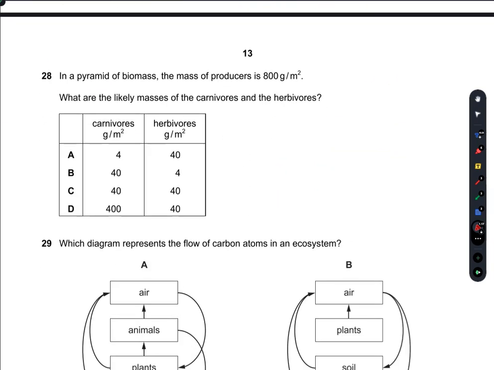In a pyramid of biomass, the mass of producers is 800 grams per meter square. What are the likely masses of the carnivores and the herbivores?